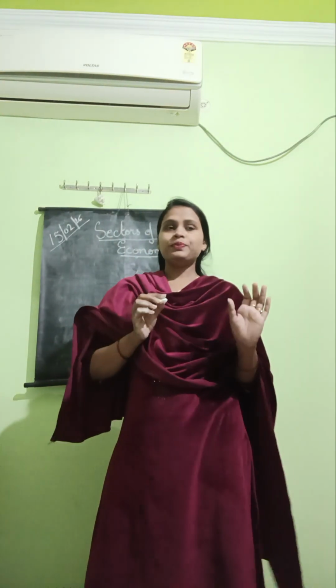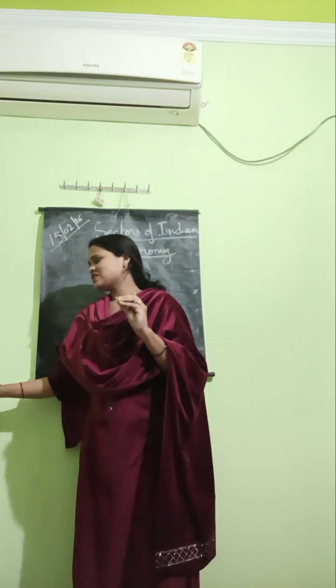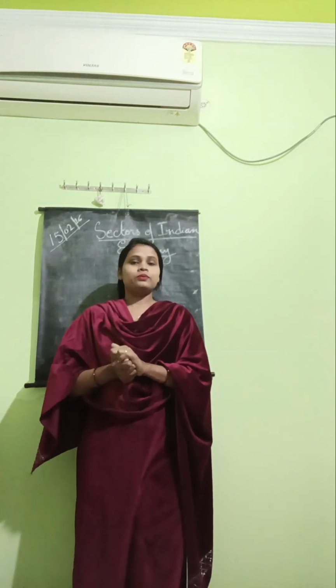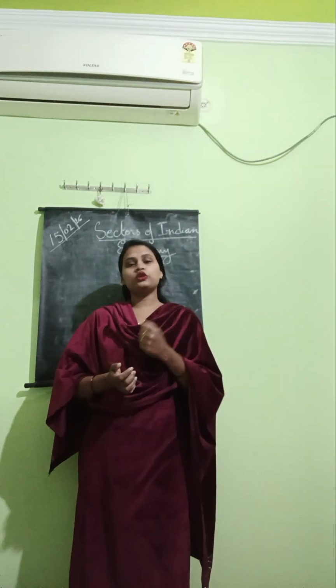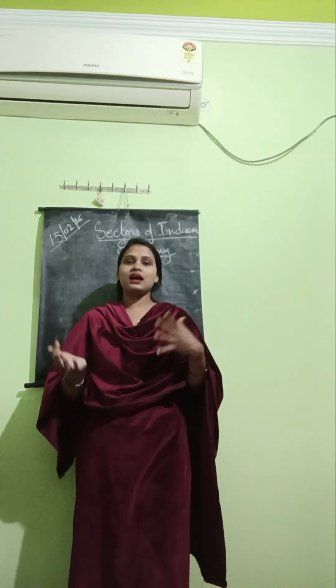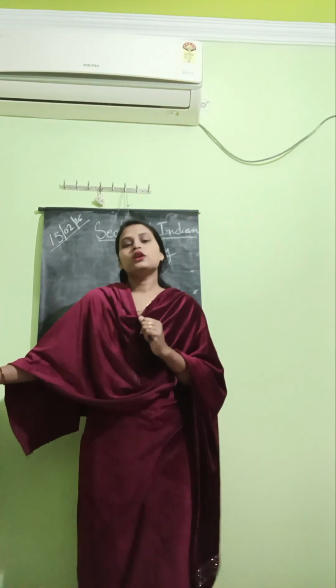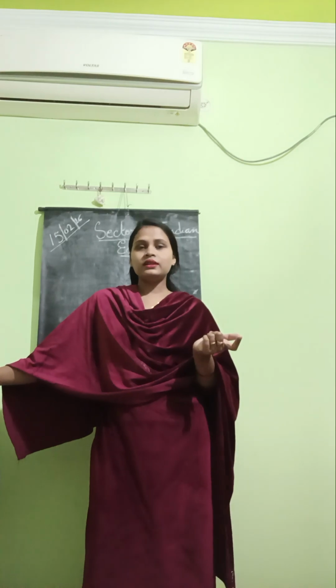Okay, tell me the basic question: what are the basic needs of humans? Food, clothing, shelter, etc. And from where is food produced? From the agriculture sector. And from where does cloth come? In which factory is cloth made? Cloth is made in the cotton industry, the textile industries.